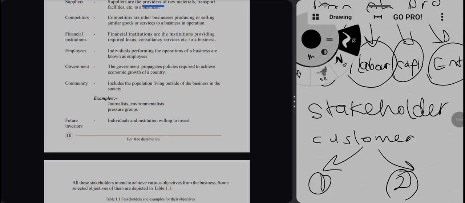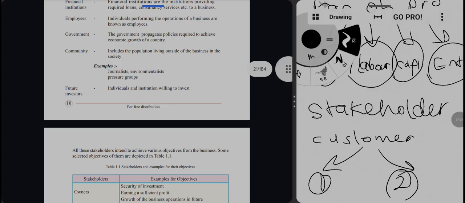Community includes the population living outside the business, for example the journalists, environmentalists, pressure groups, like that. Future investors means the individuals and institutions willing to invest. All these people are considered stakeholders of the business, because they are all interested in the organization.